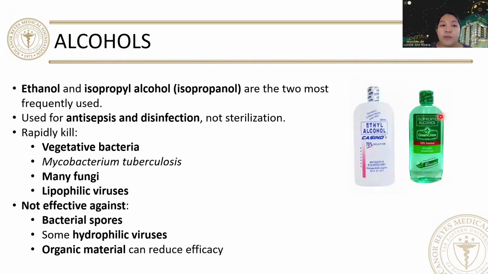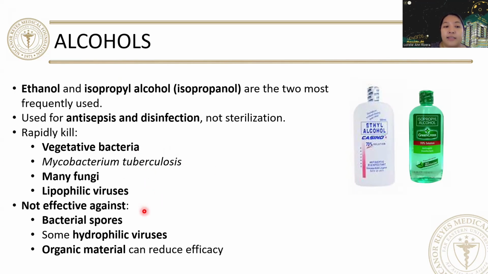So now let's talk about alcohols. The two most frequently used are ethanol and isopropyl alcohol. This is used both as an antiseptic and disinfectant. That's all they are, okay? So it will not sterilize. It rapidly kills vegetative bacteria, Mycobacterium tuberculosis or TB, many fungi, and lipophilic viruses.